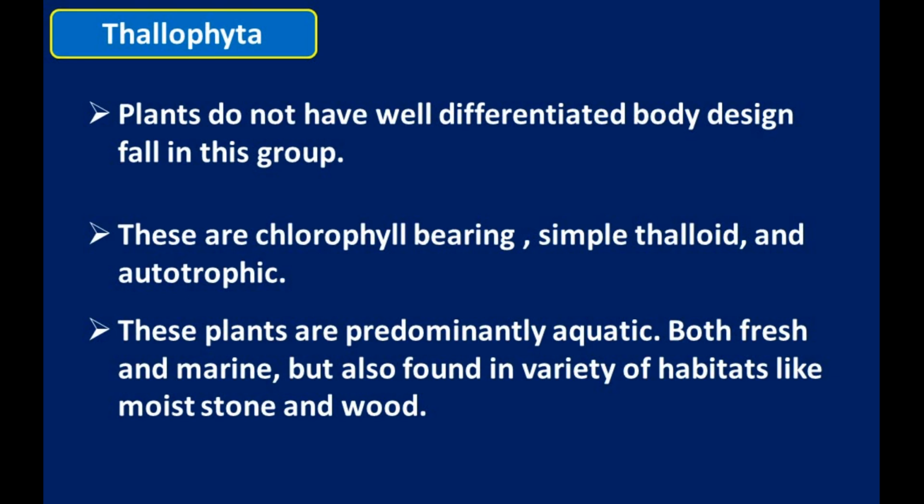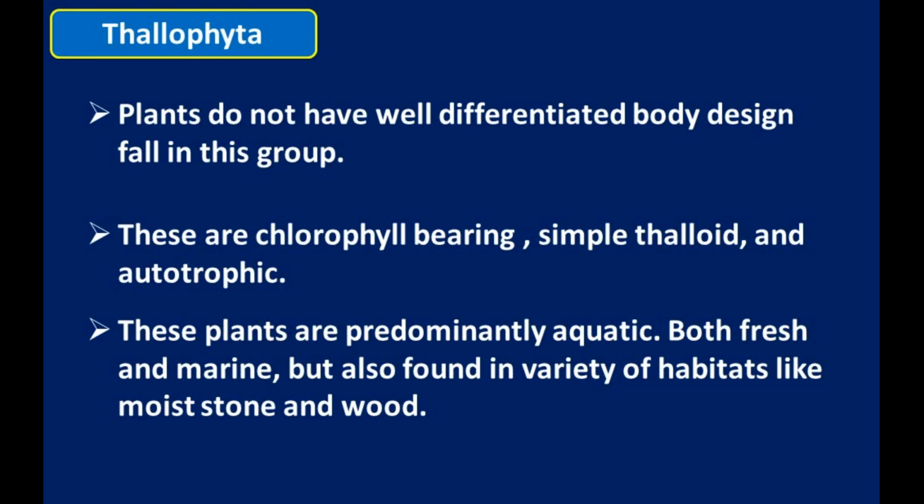So these are Thallophyta. They do not have different body parts. Their body design is very simple. They have chlorophyll and a simple body structure, and they synthesize their own food, which means these are autotrophs. They are mostly found in water and moist places.